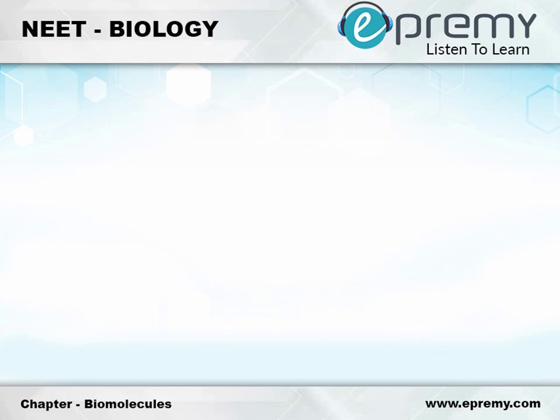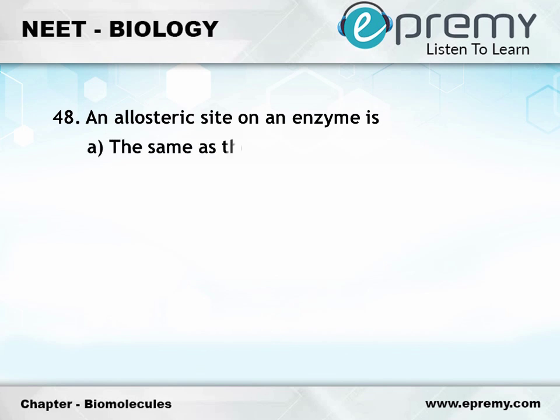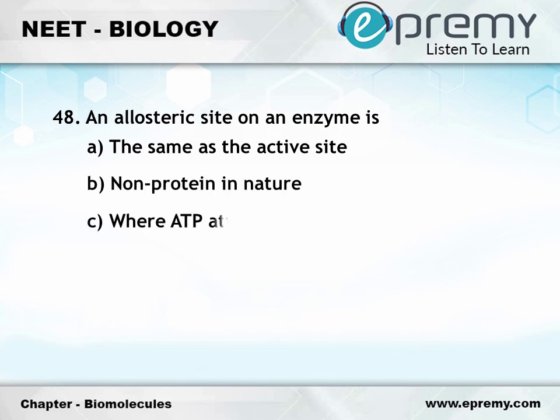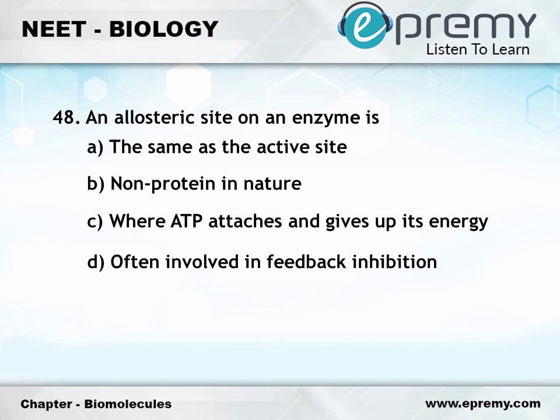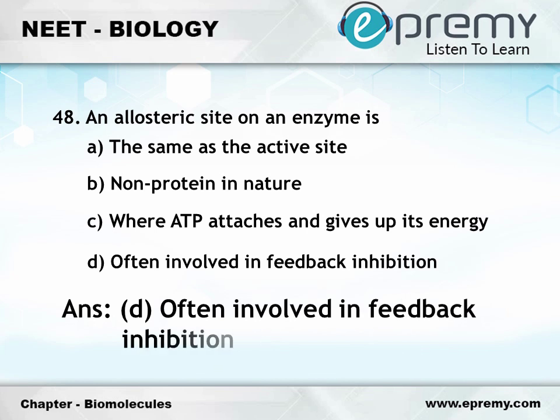Question number 48. An allosteric site on an enzyme is option A, the same as the active site. Option B, non-protein in nature. Option C, where ATP attaches and gives up its energy. Option D, often involved in feedback inhibition. The answer is option D, often involved in feedback inhibition.